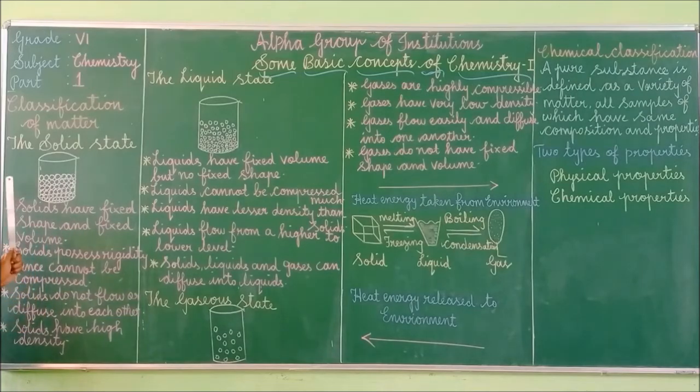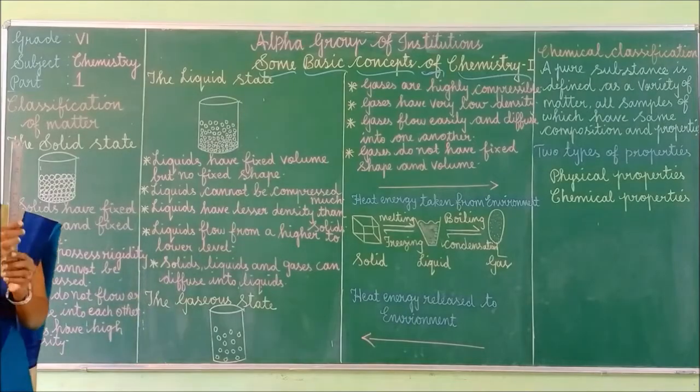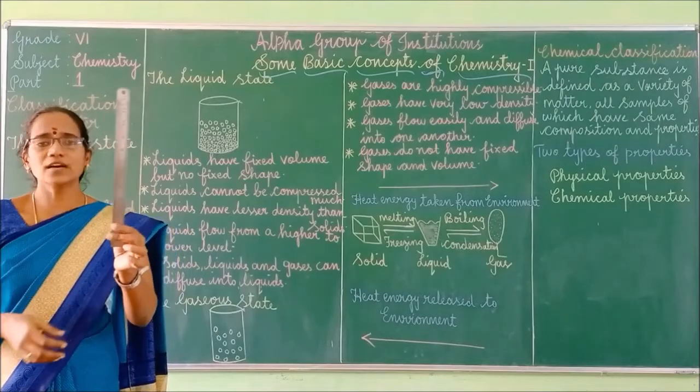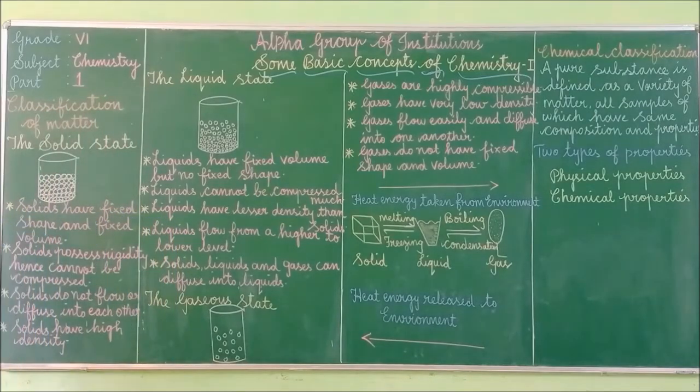Now we are going to see the properties of solids. In the first point, solids have fixed shape and fixed volume. Next, solids possess rigidity, hence cannot be compressed. Rigidity means cannot bend. We cannot compress a solid. If you take this steel scale, it is a solid. I cannot compress this steel scale, isn't it? Hence it is a solid.